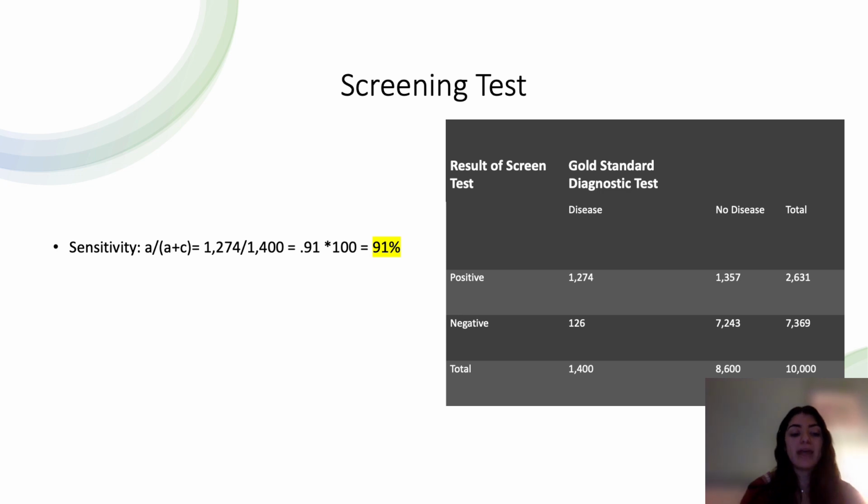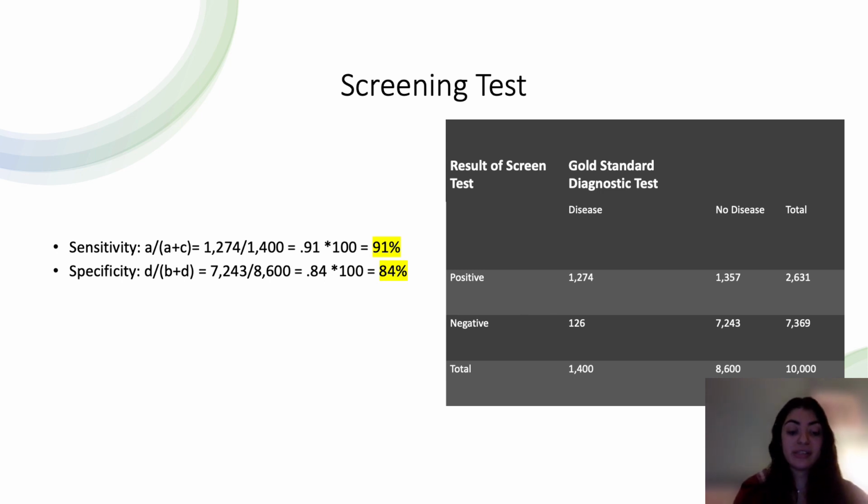So this means that of all the people who actually have the disease, my screening test was able to find 91% of those. Now to look at the opposite, to look at how well my screening test identifies those who don't have the disease, we take the specificity. So we do D divided by B plus D. So we get the total number of true negatives divided by all the people who don't have the disease. So that's 7,243 divided by 8,600, which gives us 0.84, again multiplying that by 100, and that gives us 84%. So this means of all the people who don't have the disease, my screening test was able to find 84% of those.